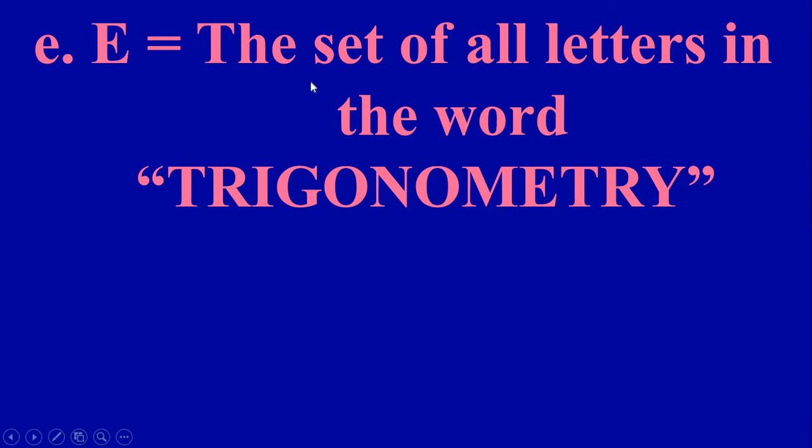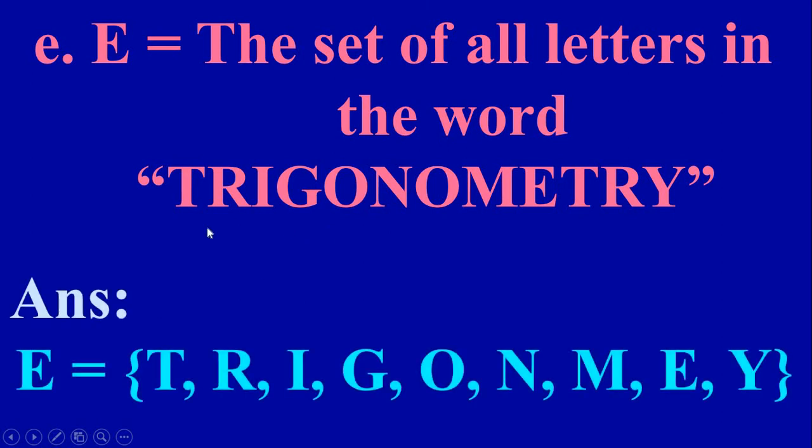So next one, E equal to the set of all letters in the word trigonometry. Now here we have to write all the letters in the word trigonometry. Now here important, when we write all the letters, repetition is not counted. So we should not repeat the elements. So when we write set, elements should not be repeated.